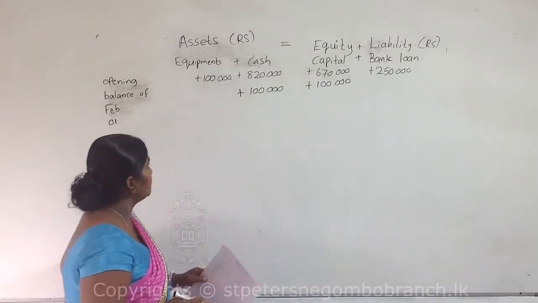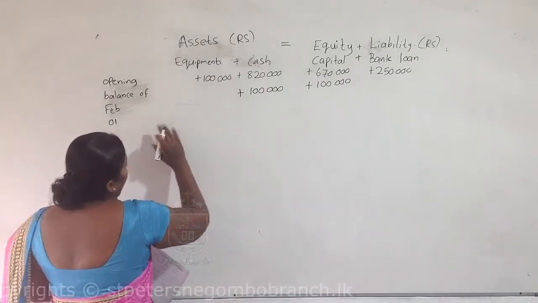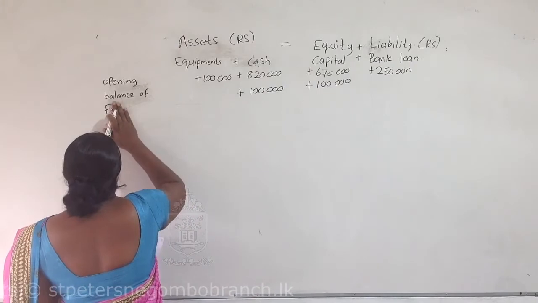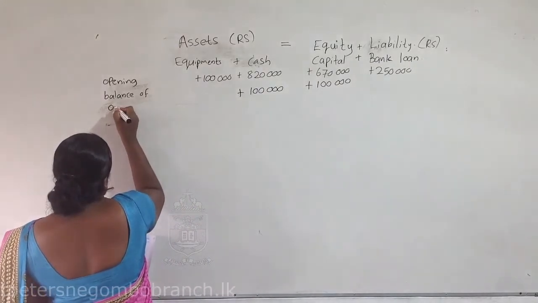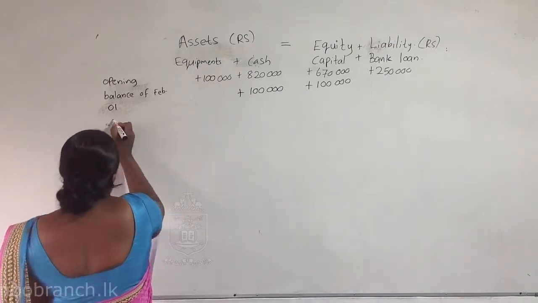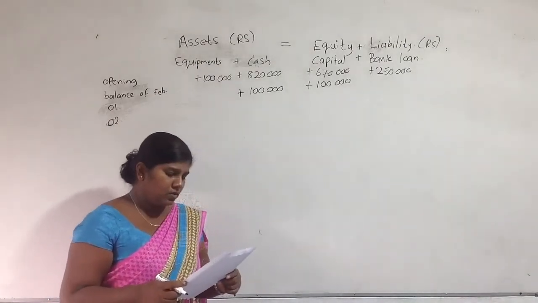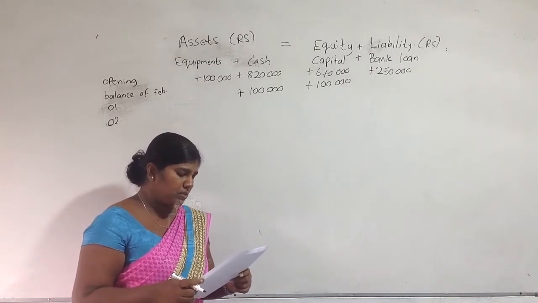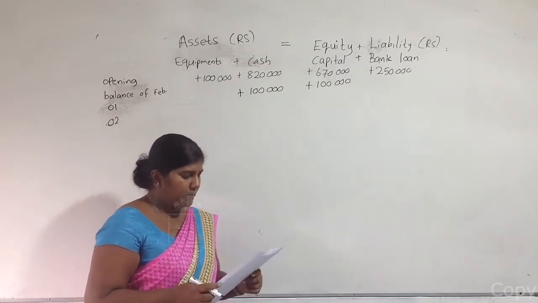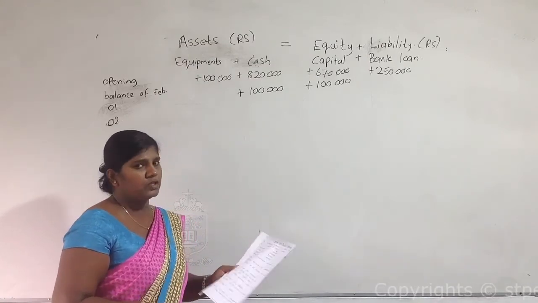Next transaction, transaction 2. Purchase goods at 150,000 on cash basis.